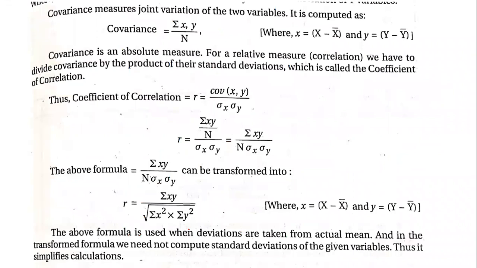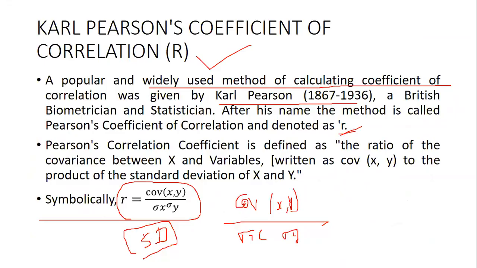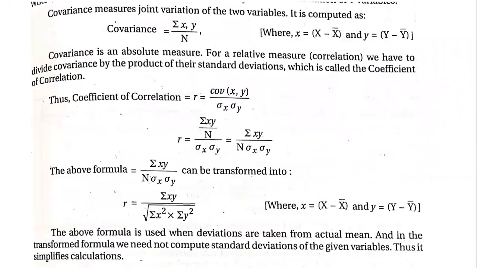Okay, now moving on further, covariance. Let us see how to find the covariance. Covariance measures joint variation of two variables. So it will see how good is the joint variation that is there between two variables. And how do we calculate covariance? Using this formula, which is summation xy divided by n.